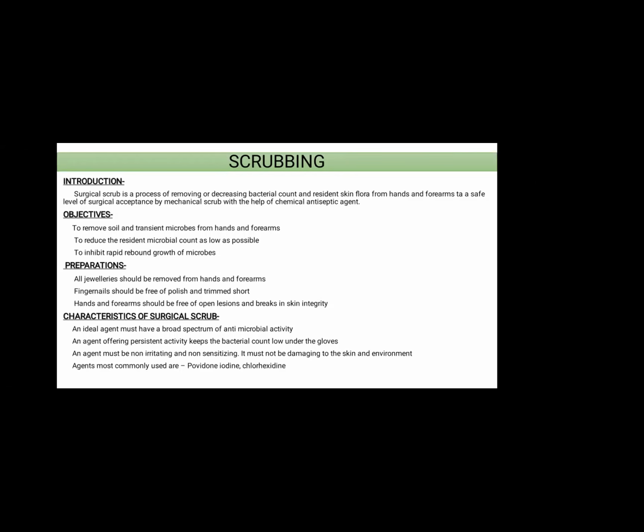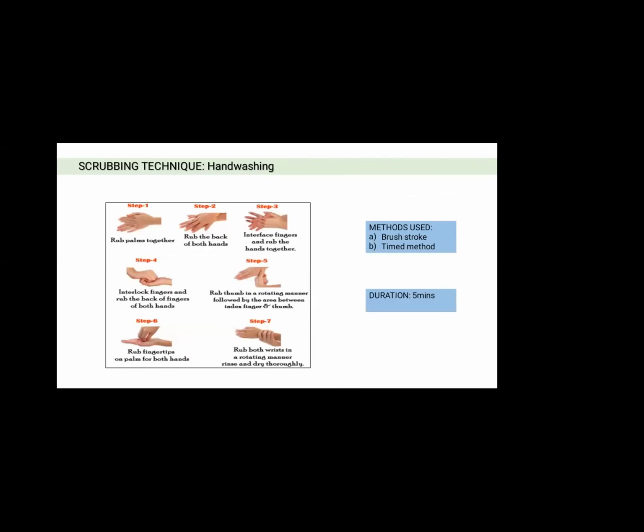In the next slide, the steps of the hand washing technique are shown. In the first step, the palms are rubbed, then the backs of both hands are rubbed. In the third step, interlace fingers and rub the hands together, then interlock fingers and rub the backs of the fingers of both hands. In the fifth step, the thumb is rotated and rubbed, and finally the fingertips are rubbed, and we go down in the last step to the wrist and the forearm.